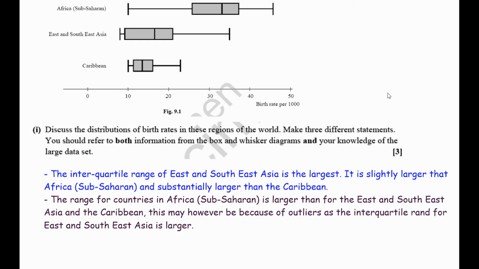Okay, so what else can we comment on? We know that in the large data set, we saw that the incomes of sub-Saharan African countries were very varied, so there was a mixed range of those incomes. So we can talk about that and why we have such a large interquartile range. We could also make the same comment about the Caribbean and talk about how they were actually quite close together, and that's why they have such a small interquartile range.